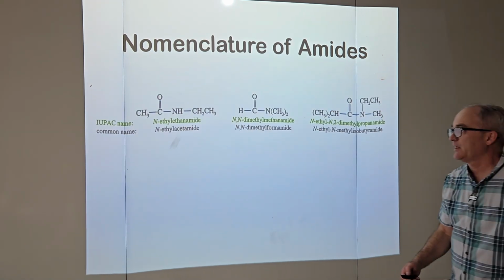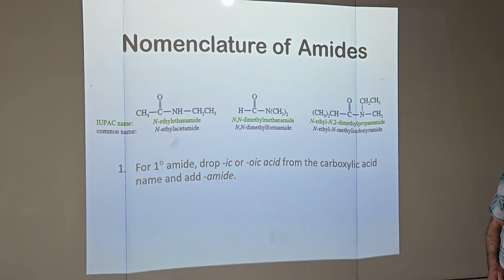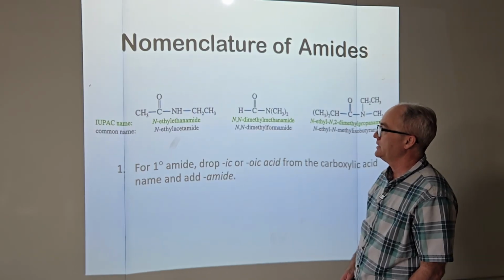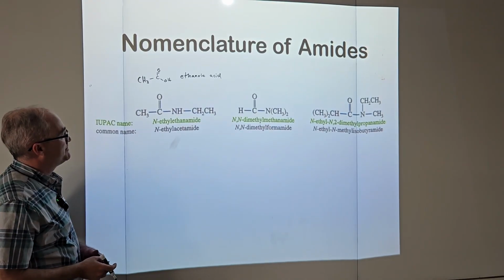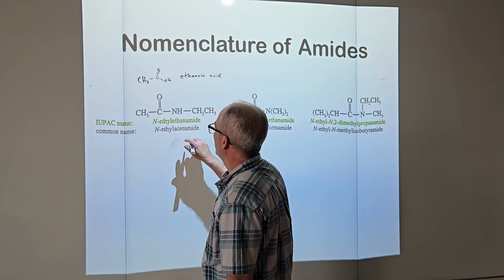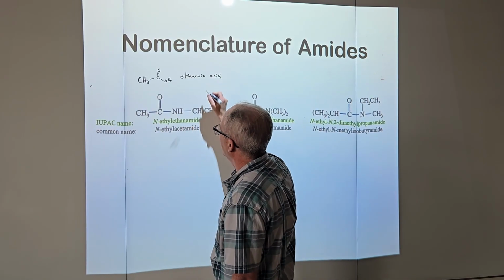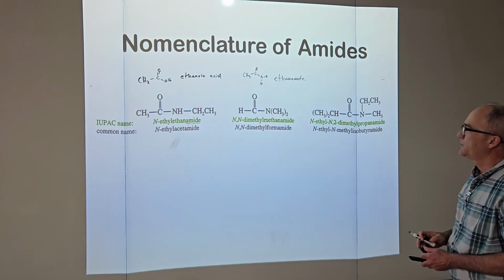Now, how do we name amides? For a primary amide, drop the ic or oic acid from the carboxylic acid and add the word amide. There's our IUPAC name for vinegar, ethanoic acid. So down here, I'm going to delineate what's on the nitrogen, an ethyl, and I've chopped off the oic and added amide. I'll do the real simple thing here.